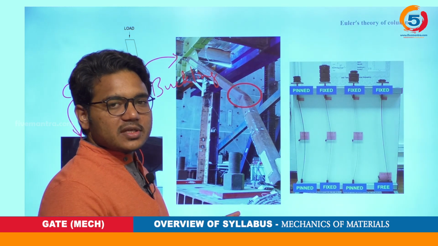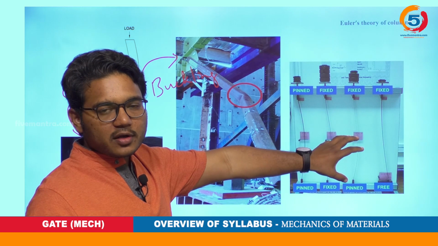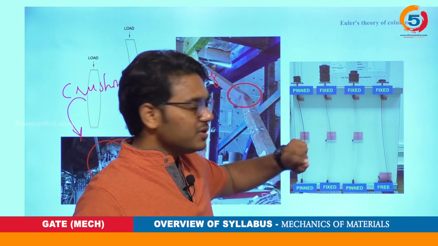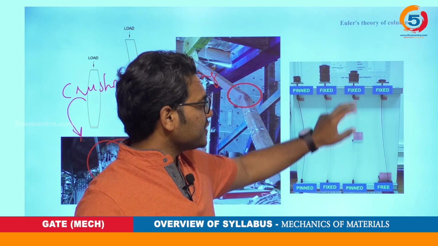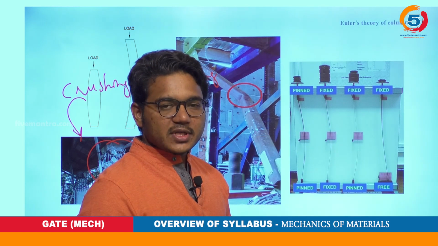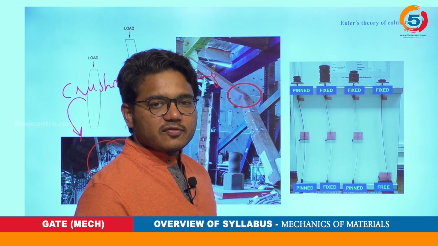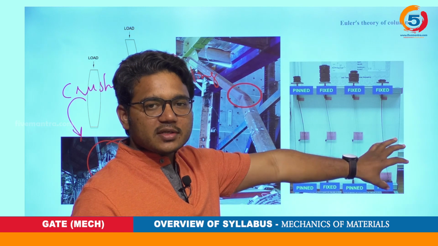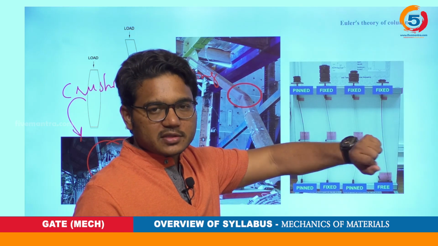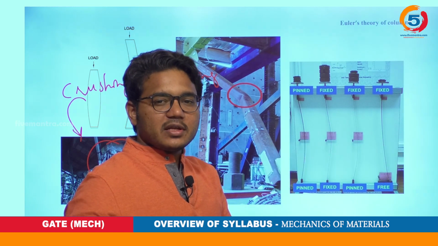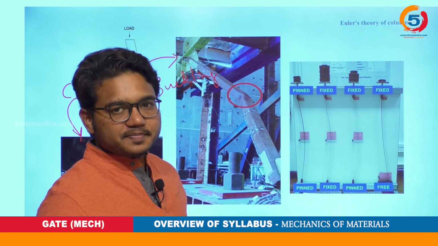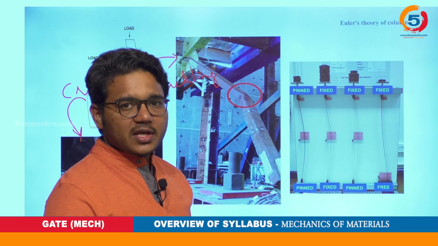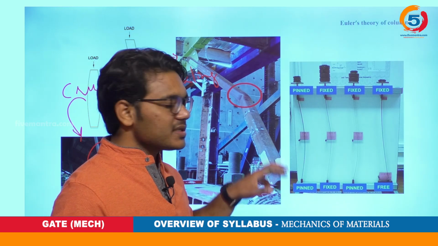In this particular theory, we will be studying various arrangements of these long columns based on the varying supports, like this. For example, pinned and fixed, fixed to pinned, fixed to free. Based on these arrangements of the supports, the deformation tends to change its location along this column. Based on that location, we will select some effective length of the deflection. Based on that, we will evaluate the critical load or crippling load, in other terms Euler's crippling load also. This will form the basis to study these columns.